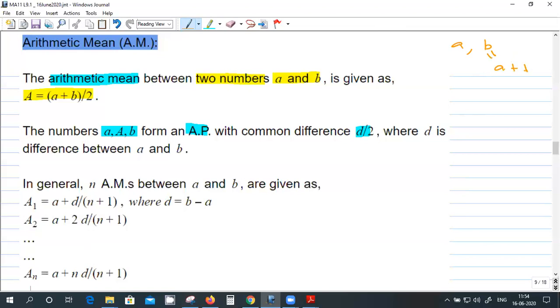Where D is the difference between B and A. And now A is (A plus B) by 2, that is A plus D by 2, since B is A plus D. So we'll get A plus D by 2. The difference between A and the mean is D by 2, and similarly, the difference between the mean and B is D by 2. Right?